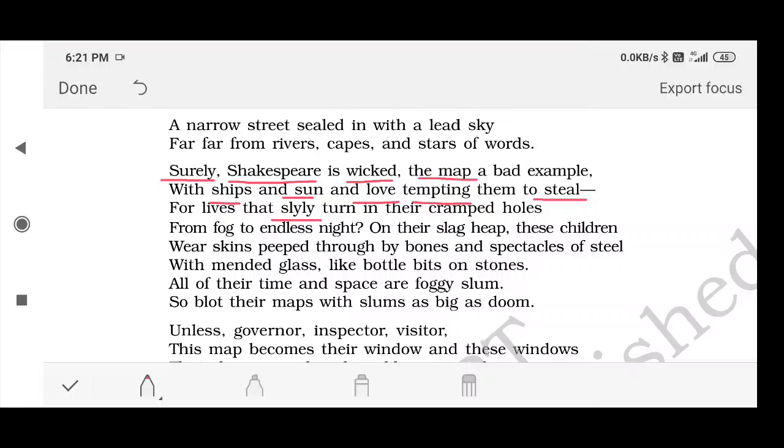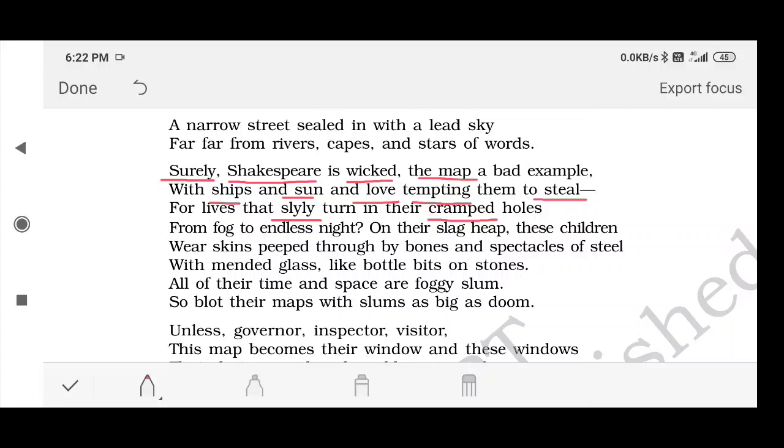Because what is written here, that these people, these children, they are slyly, they are secretly living inside the cramped holes. What is the meaning of cramped? Cramped means narrow. And who generally lives inside cramped holes? Rats or mouse. So he says that these people, they are so timid, they are living a life deprived of any education or any amenity. That is why they are secretly living inside their cramped holes.